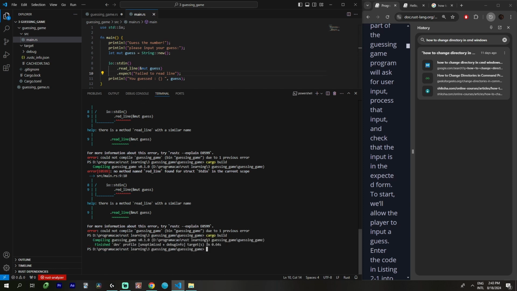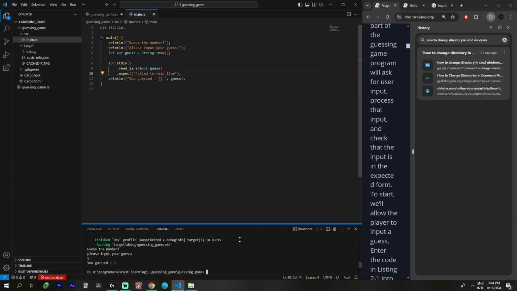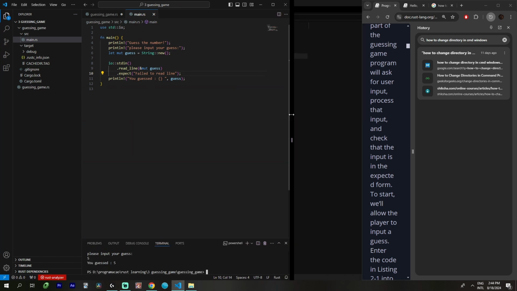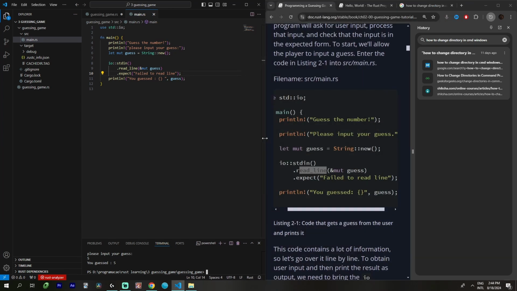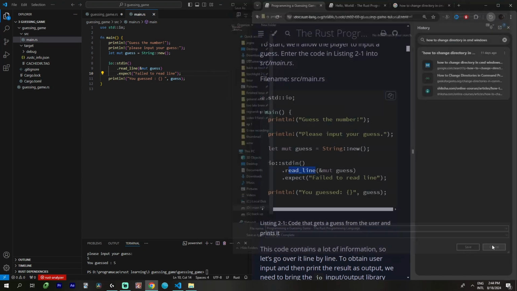Cargo check. Alright. Cargo run. Oh, let's see. 5. Oh yeah. Let's go, baby. We are starting to believe in the Matrix, you know? Okay. Oops.